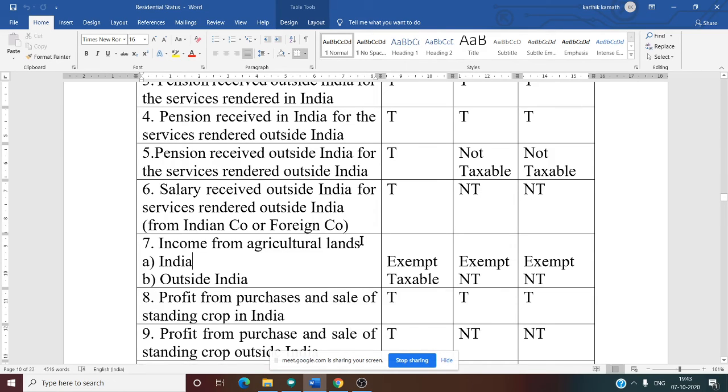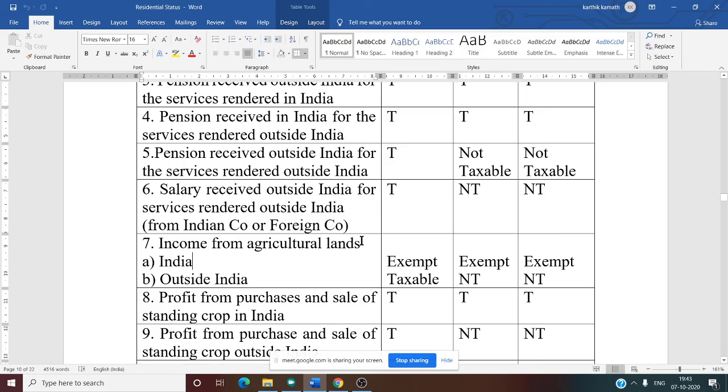Profit from purchase and sale of standing crop outside India. He told that if there is India, all three. So now the word India is there, what is he going to do? Everything he is going to tax. He will see India in the question, and if India is there, he will put tax. That is why these are very important rules.